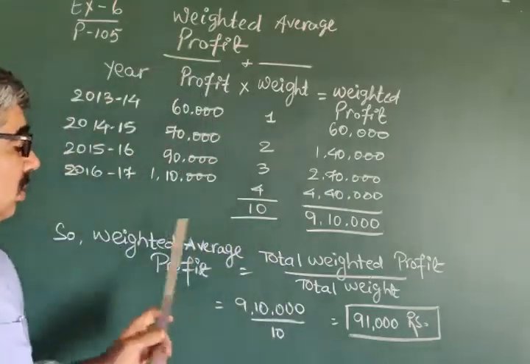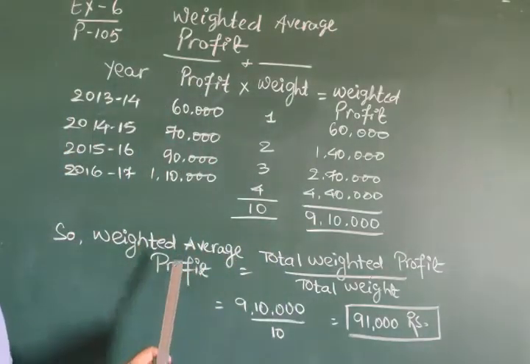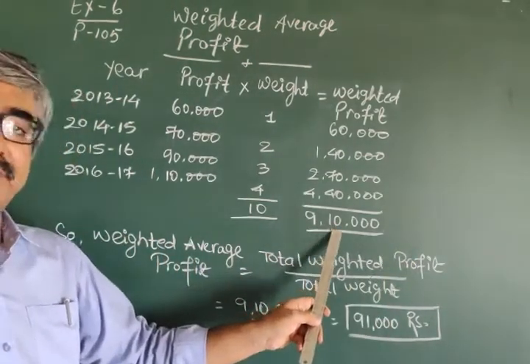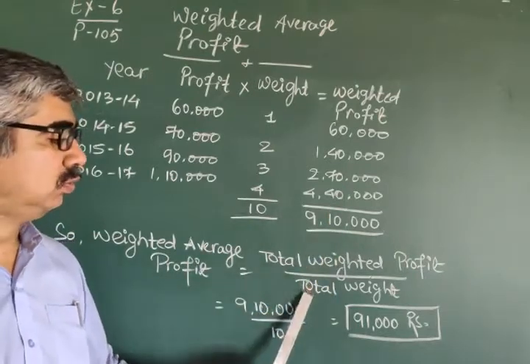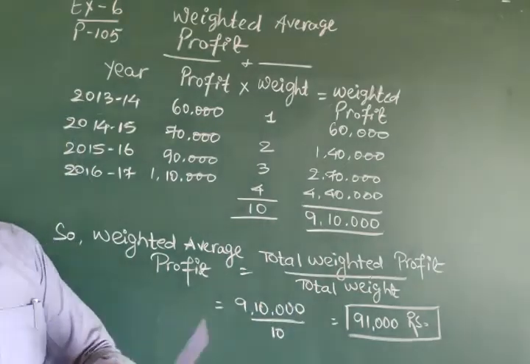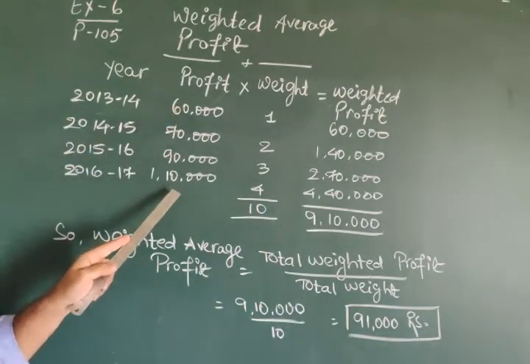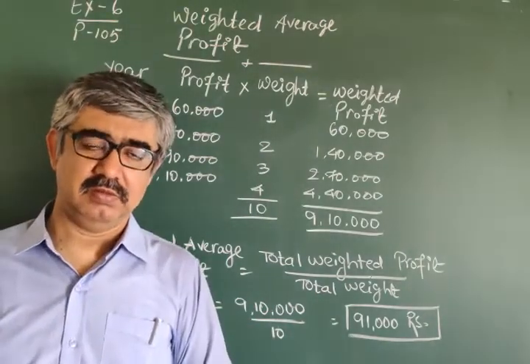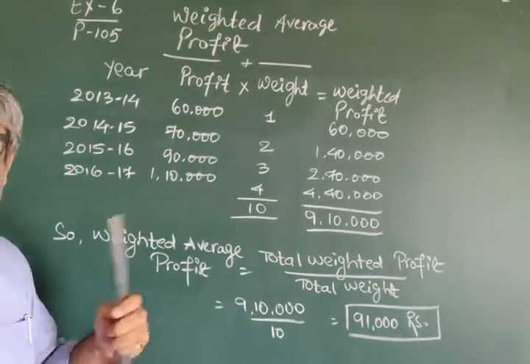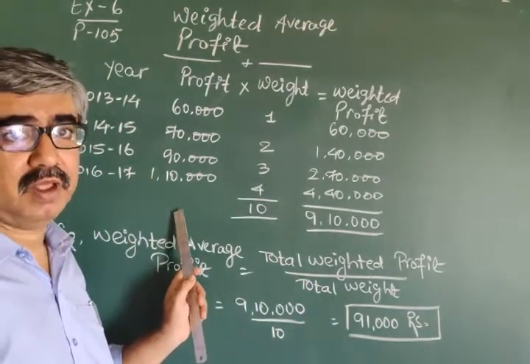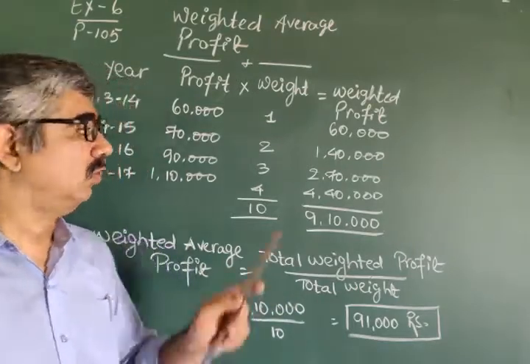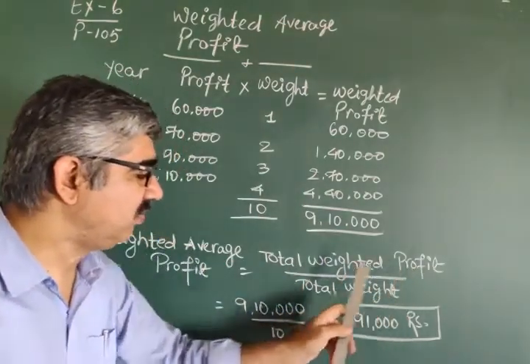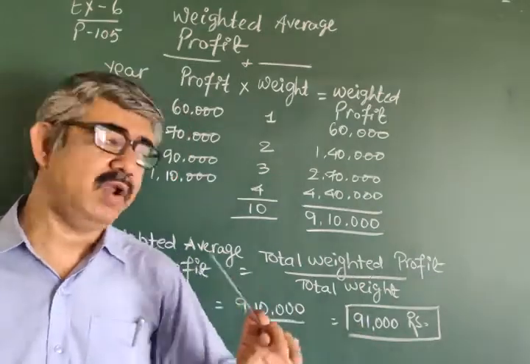Now very, very simple. The weightage average profit formula must be there: equals total weighted profit divided by total weight. Please take care. Don't do the total of this column. If you do it, you are tempted to use it somewhere, and then the answer will be wrong. So do the total of this column only. Total weighted profit upon total weight. Very, very simple.